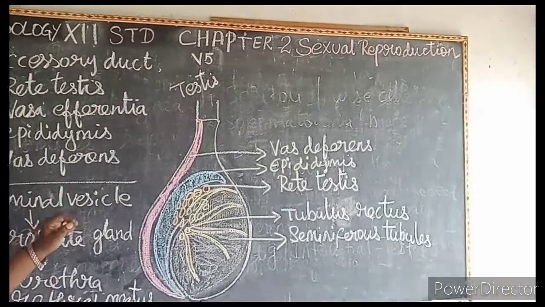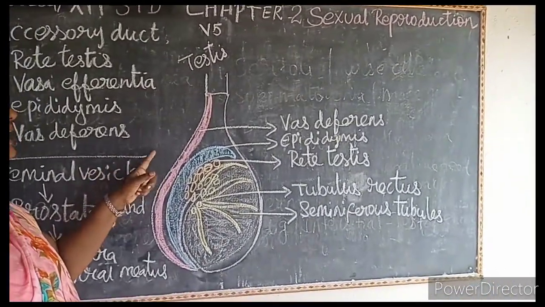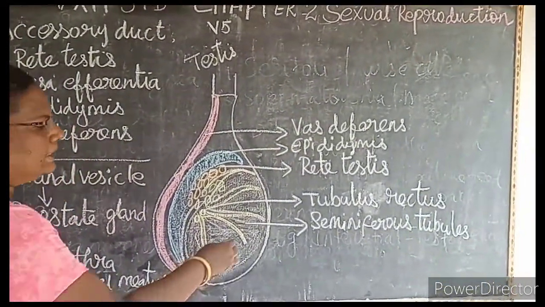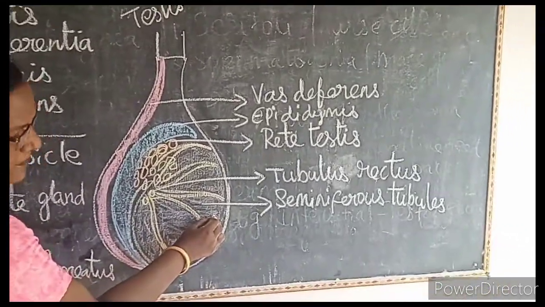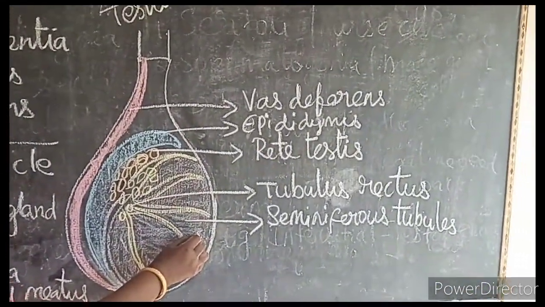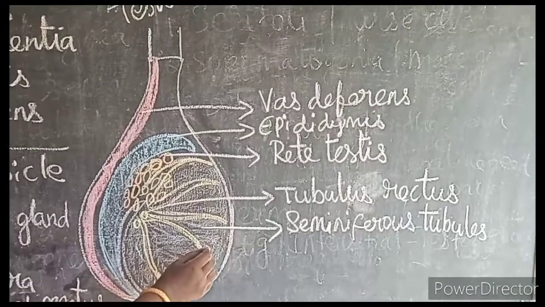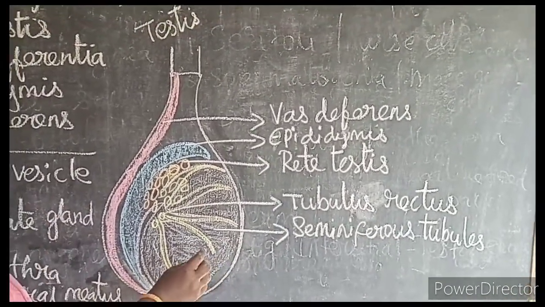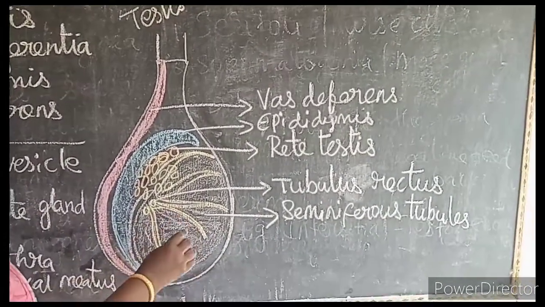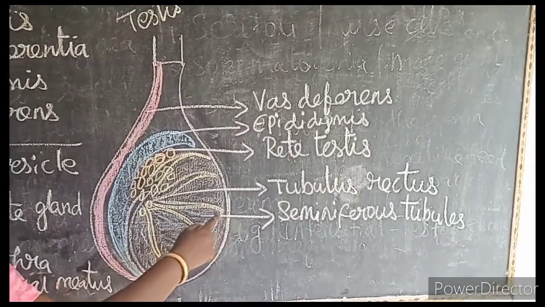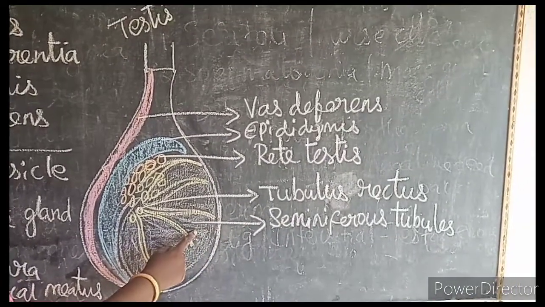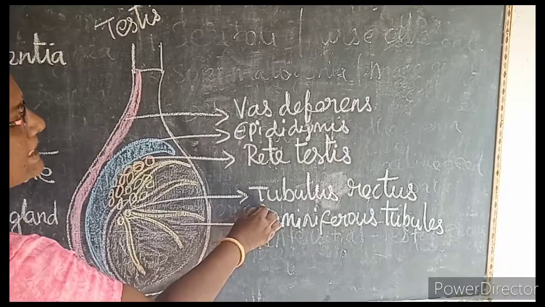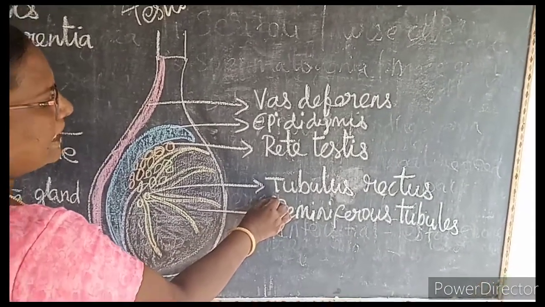Next we'll see the internal structure of the testis. Here, this is the seminiferous tubules. The seminiferous tubules are highly coiled and they converge. What do you mean by converge? They meet at a point. The seminiferous tubules converge, meeting at a point to form the tubulus rectus.